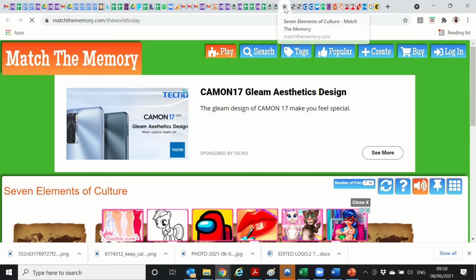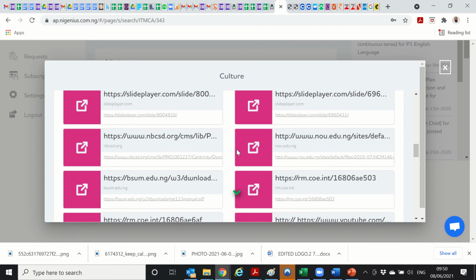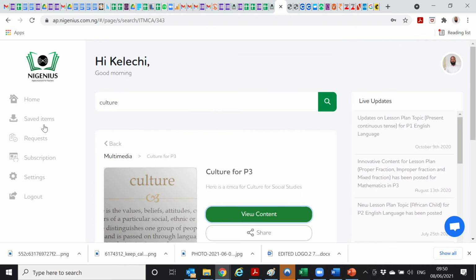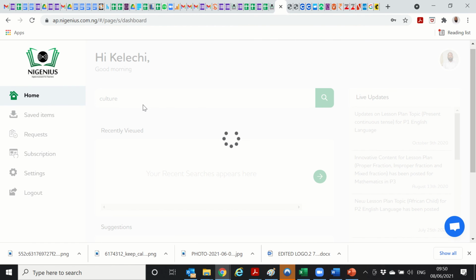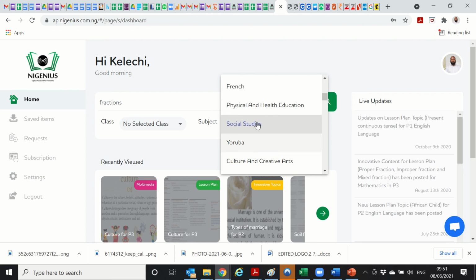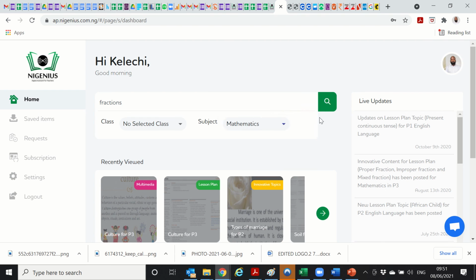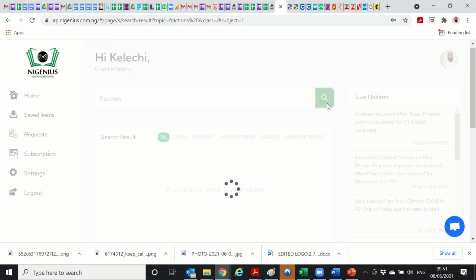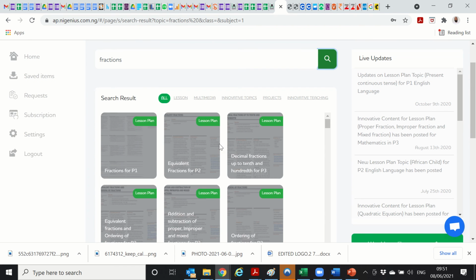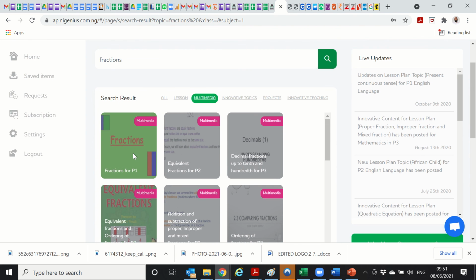Interesting. So there's more. So guys, I encourage you, log into MyGenius, sign up, log into MyGenius, and search out your lesson plans and you get access to your teaching resources. Remember, you're supposed to type in the topic. Don't type in lesson plans, type in the topic, fractions, for example. Choose your class, or sometimes you just say no selected class, choose your subject, mathematics, and hit the search button. And MyGenius will give you well researched lesson plans and also a stream of teaching resources for you to create an engaging classroom for your students.